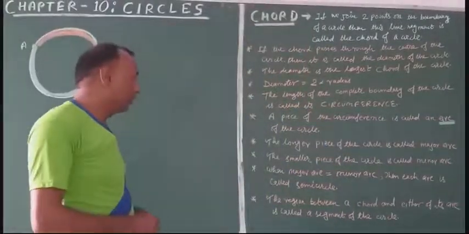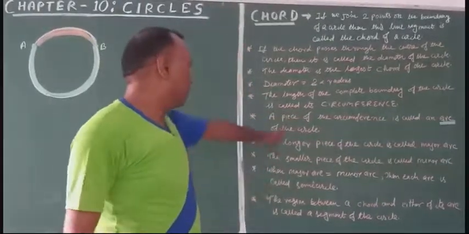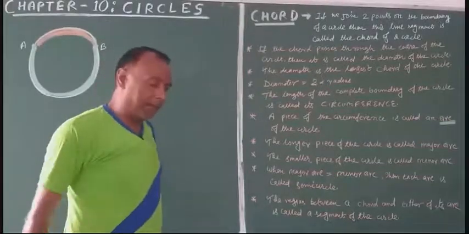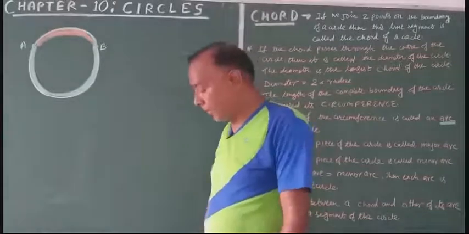So what we can say, a piece of the circumference is called an arc of the circle. The longer piece is called major arc.